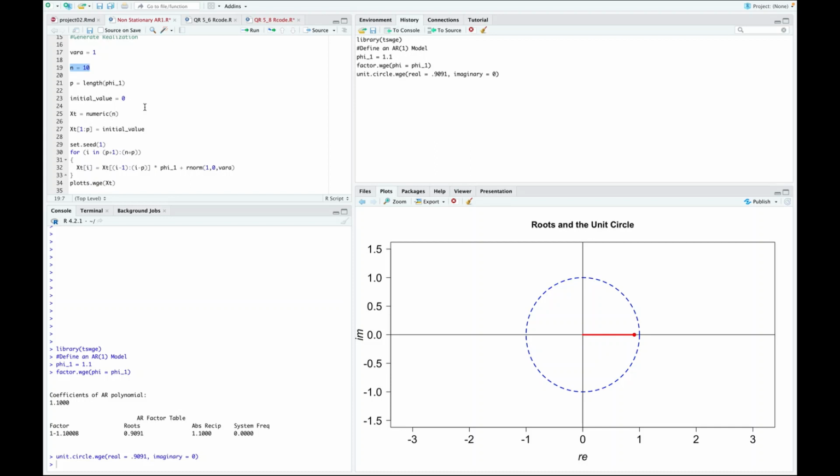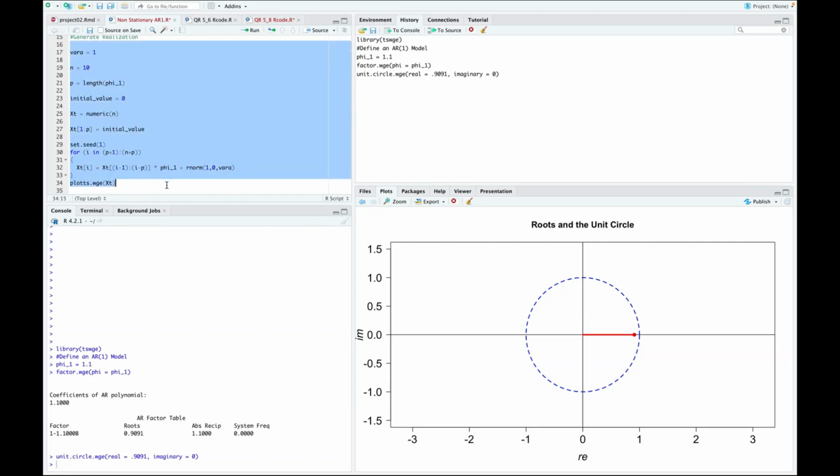The initial value here is going to become important to us. We're going to start for right now at 0, and the random noise is just that, random. So set.seed is going to allow us to generate the same randomness each time. So we can actually allow this 10 to become 100 to become 1,000, so that we're generating the same time series and just letting it grow. So let's check it out. Let's see what happens here.